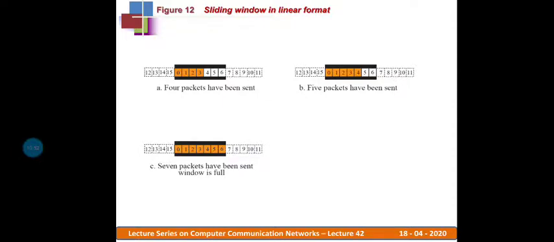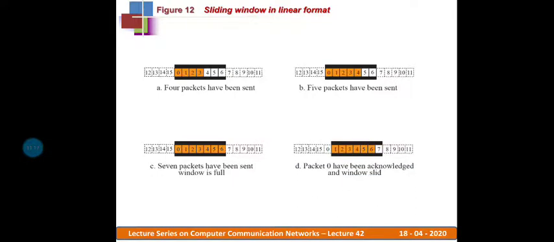So until that I cannot assign any sequence number. Right now that is what is mentioned in the third figure here. The 7 packets have been sent and therefore the window is full. So I cannot accept any further request from the application layer. So that is what is mentioned. Then when the window becomes free, that is what is elaborated in the next one.